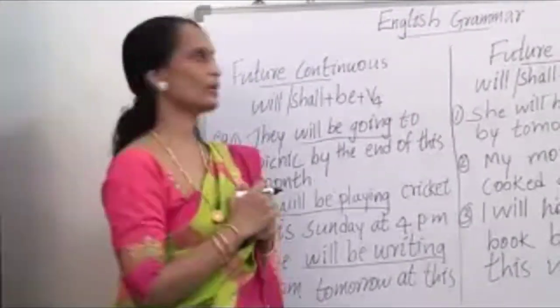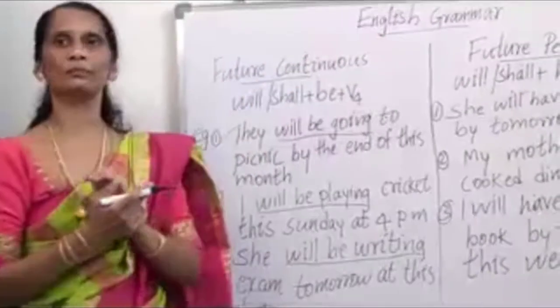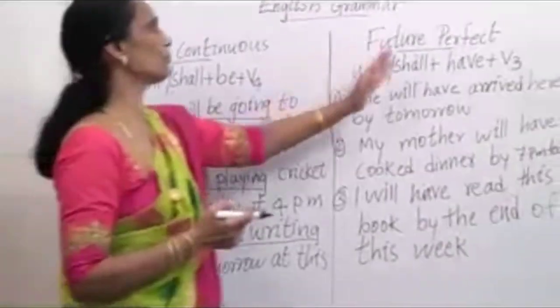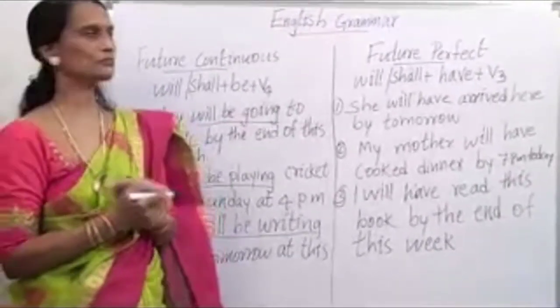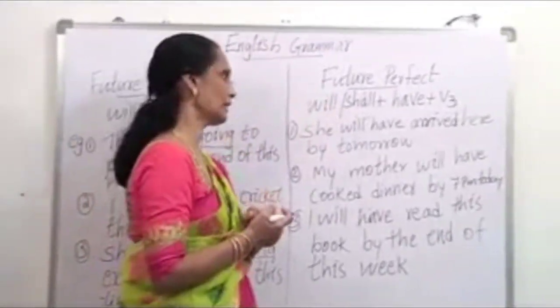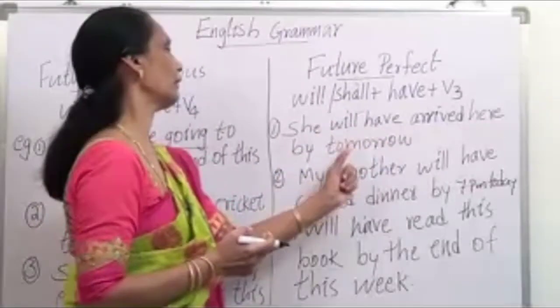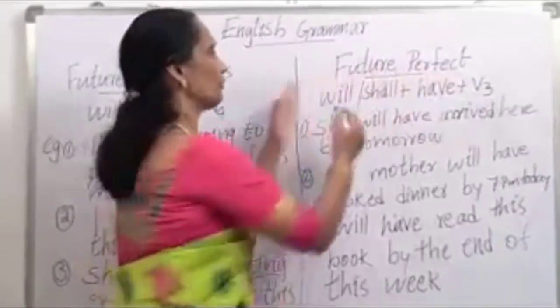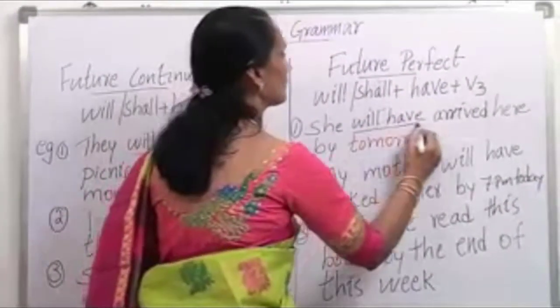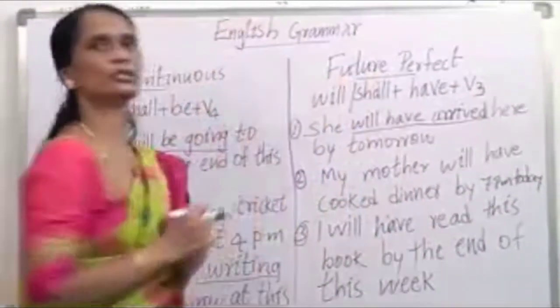Okay, and let us go to future perfect tense. In future perfect we will use will or shall plus have plus V3 form. Let us analyze this example. She will have arrived here by tomorrow. Where is will or shall plus have plus V3 format in this one? Here, will have arrived.